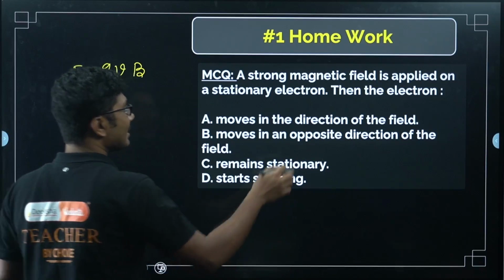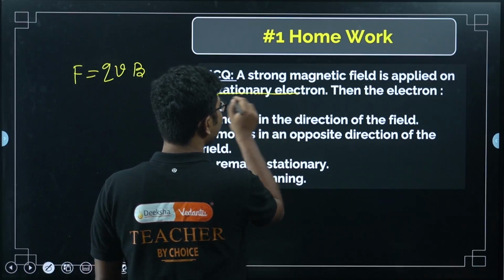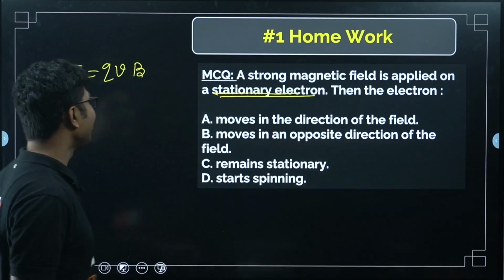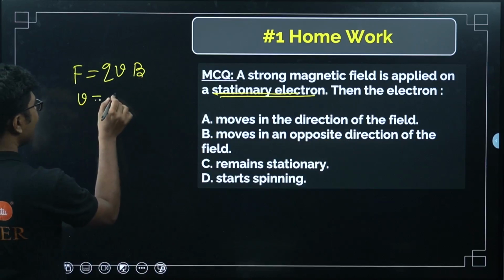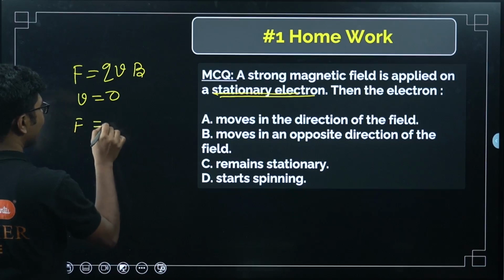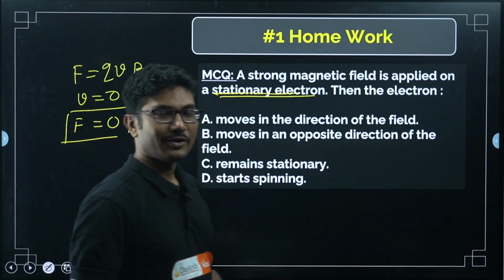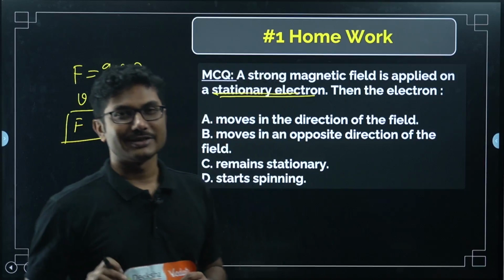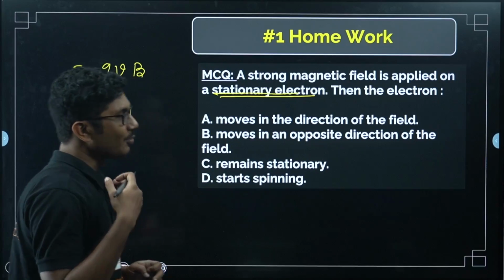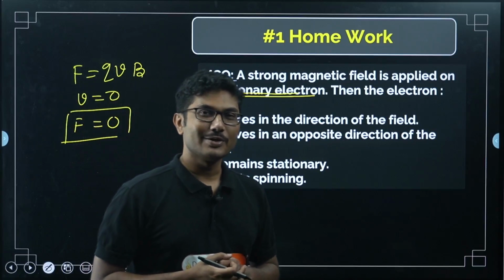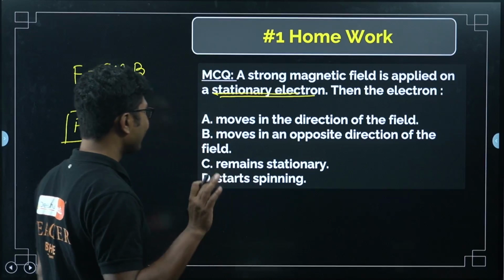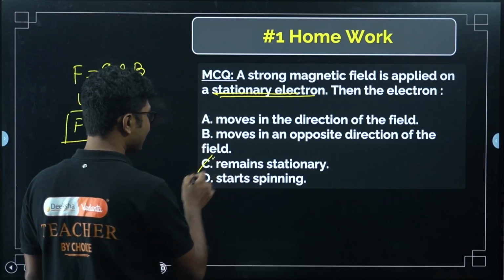Here it is a stationary electron, so V is 0, and the force is 0. So, the magnetic force will not act on this electron as long as it is static. No matter how strong a magnetic field you apply, it will remain stationary.